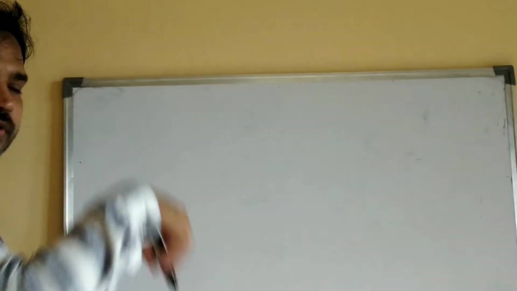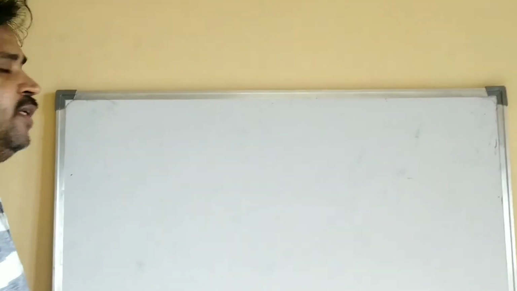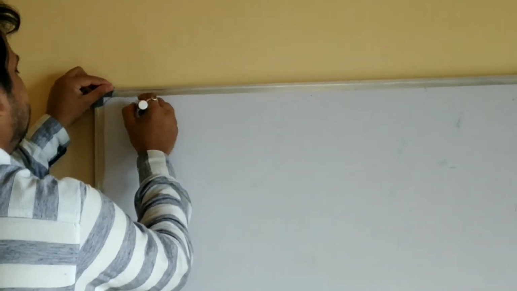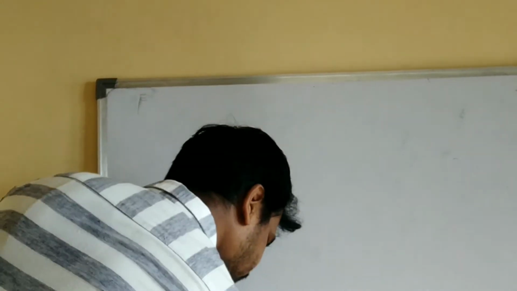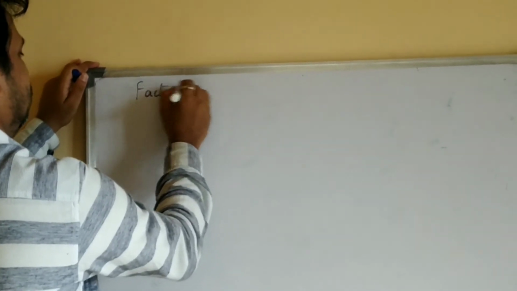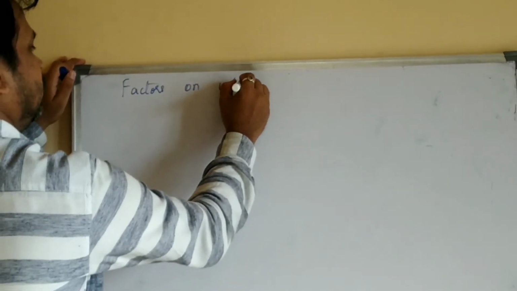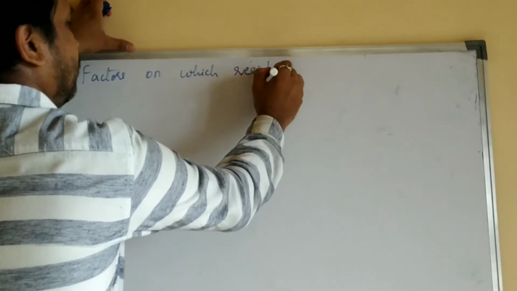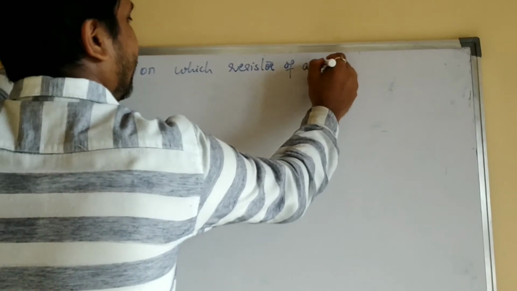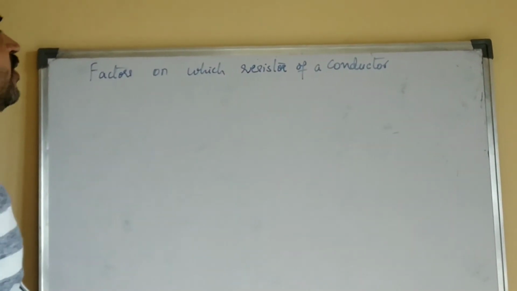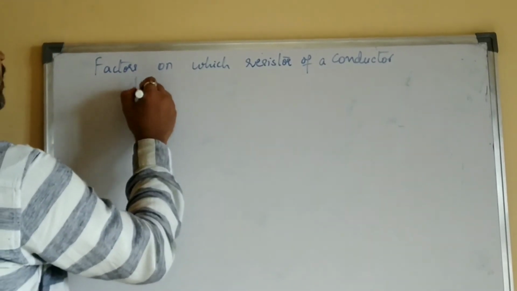Next concept after Ohm's law and the circuit diagram. Going to the next concept. The concept is factors on which the resistance of a conductor depends.